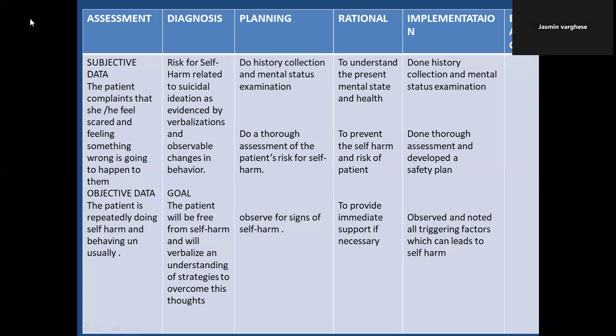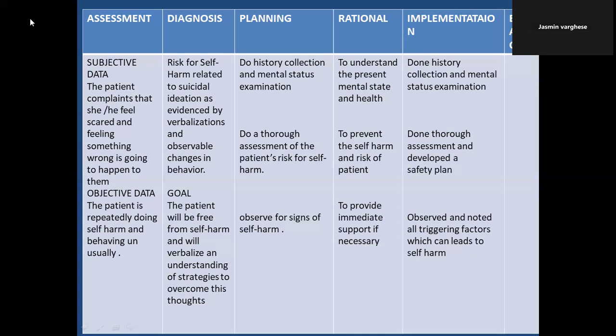Then coming to planning, first you have to write the planning, then the rationale, which is the purpose of that planning, then implementation. At last you have to write the evaluation. In the planning column, as in other care plans, first you go for history collection and mental status examination, or history collection and physical status examination. Here I did mental status examination because the patient has an unusual feeling of fear and feels something unusual is happening to them, so mental status examination is more suitable than physical examination.